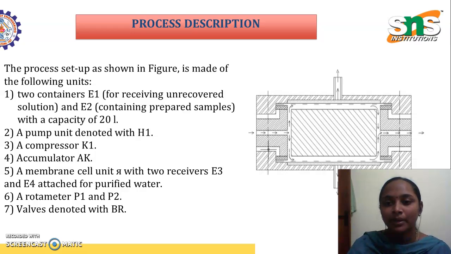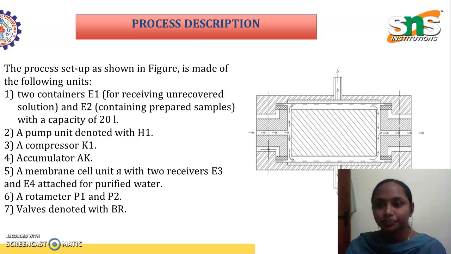And as a membrane cell for reverse osmosis, two receivers, E3 and E4, are attached for the purified water. A rotometer is also available, indicated as P1 and P2, and valves denoted with DR. Valves for closing and opening are also available in this process.